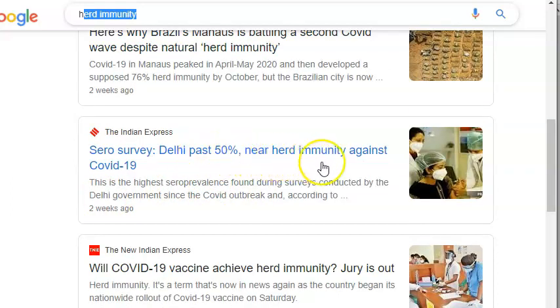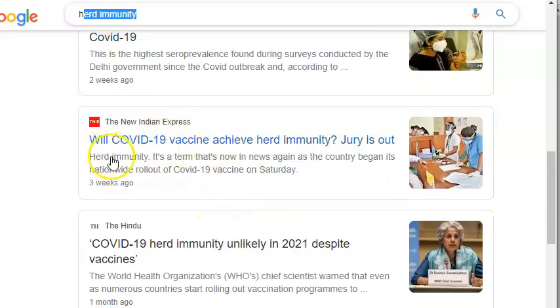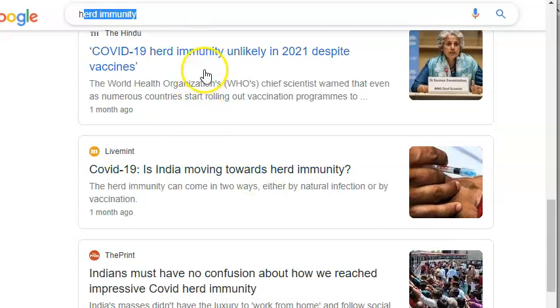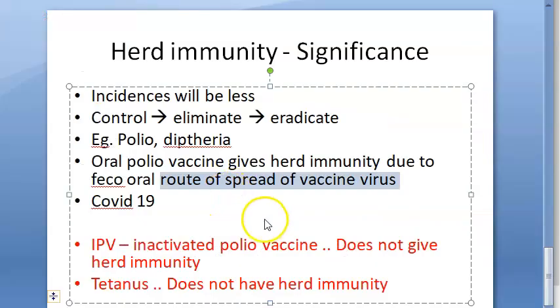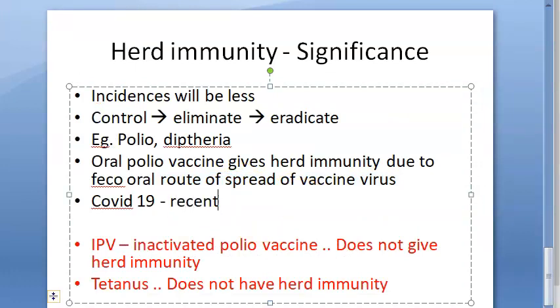Delhi passed 50%, near herd immunity. Will COVID-19 vaccine achieve herd immunity? Unlikely herd immunity in 2021. Is India moving towards herd immunity? So much news about herd immunity. Okay, this is the recent significance.